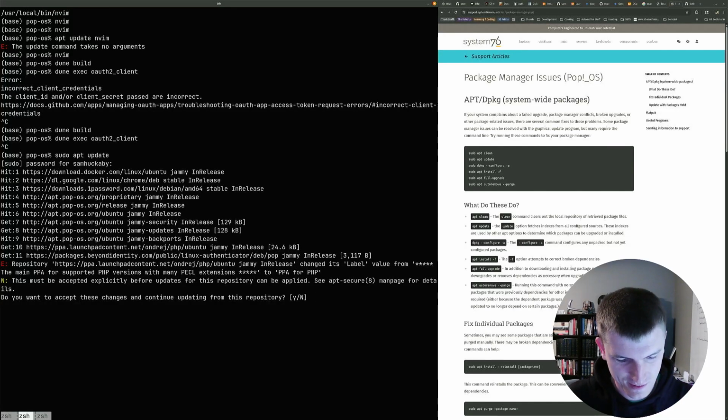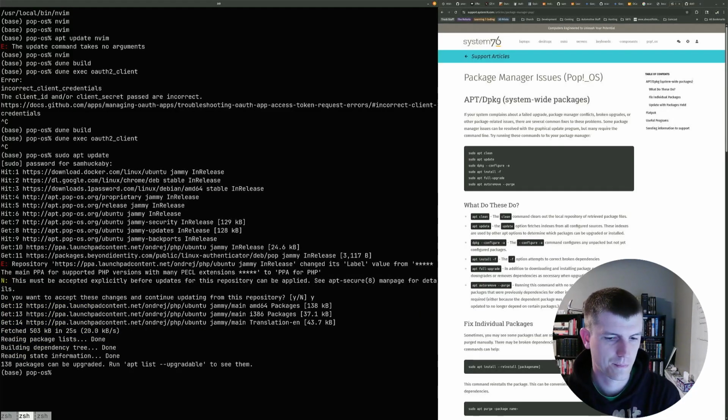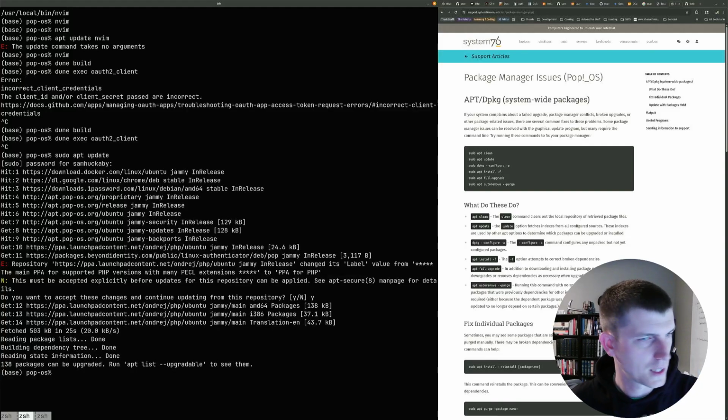I have Mac, but I have been... What is this? Just label value from star. Oh, it's a PHP thing. Yeah, whatever. I have Mac OS, but I do most of this work on Linux just because it is a lot easier to install most of this stuff on Linux, I find. Mac OS is pretty good too, but I don't know. I kind of like the raw, rugged, Wild Westness of a Linux box when I'm doing OCaml.